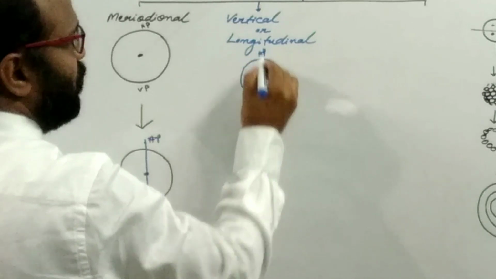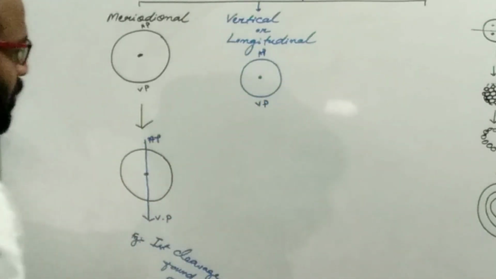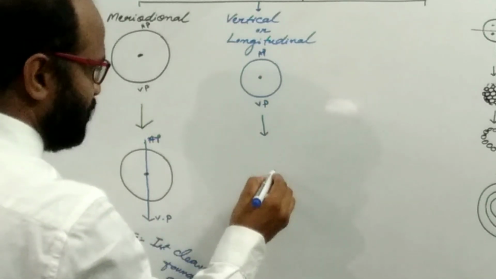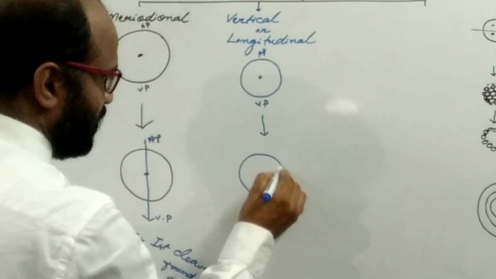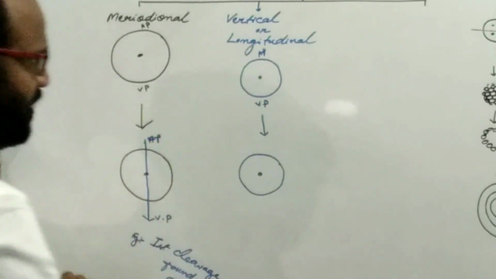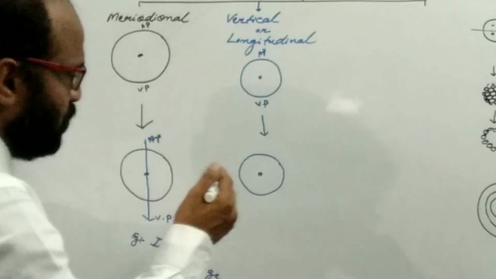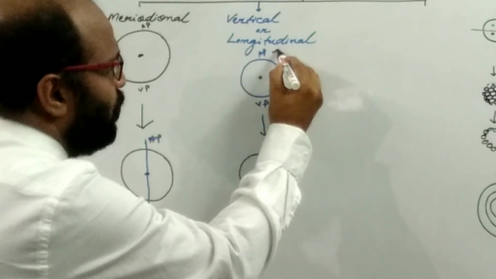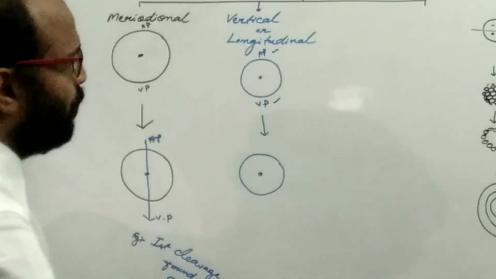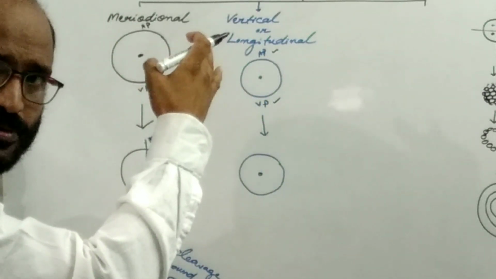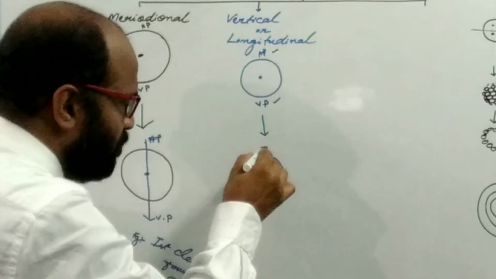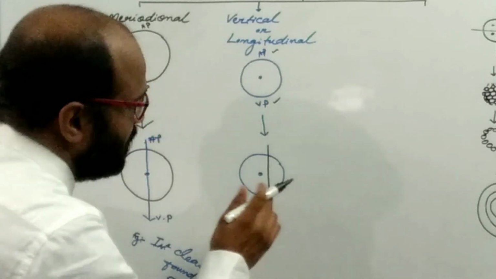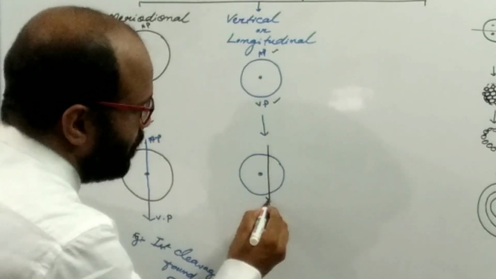Suppose that this is the animal pole, this is the vegetal pole. Here again, the same thing happens. Suppose that this is the center. The cleavage furrow passes through the animal pole to the vegetal pole direction, but does not pass through the center of the zygote.